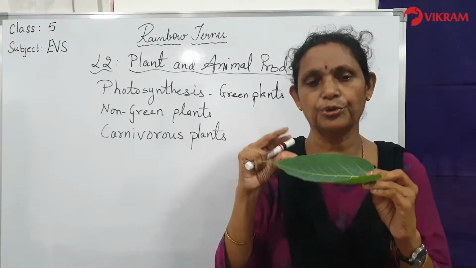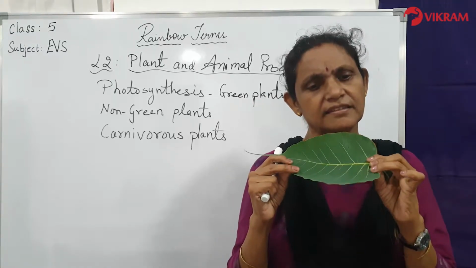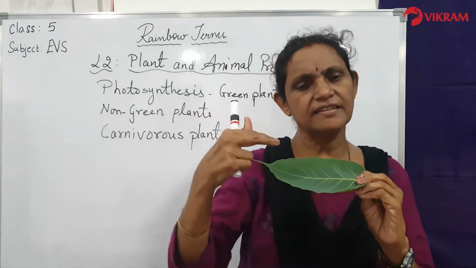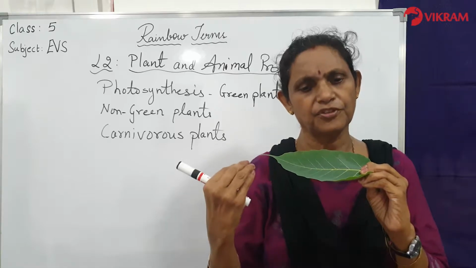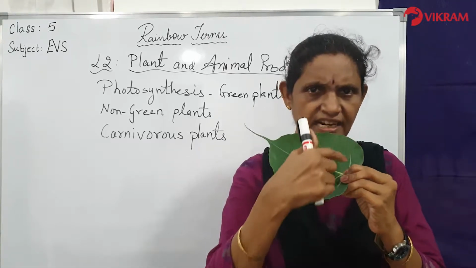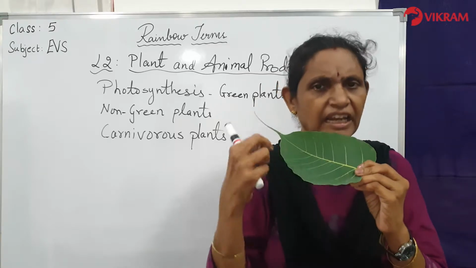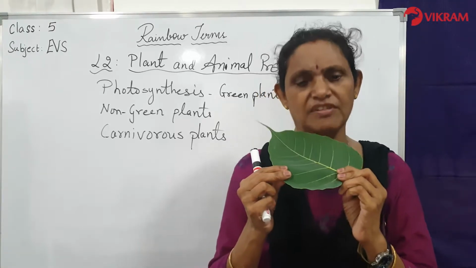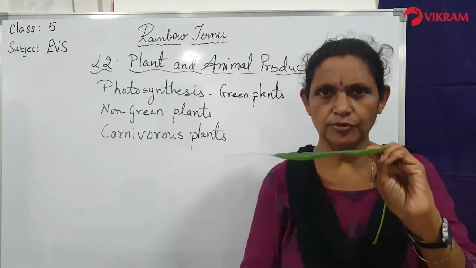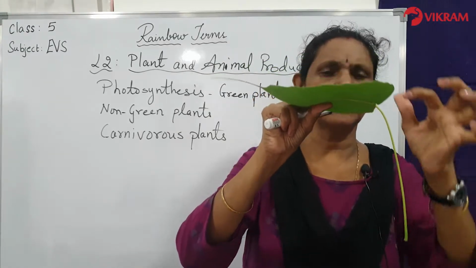So we are going to talk about food. It is a set of steps. What do you understand about photosynthesis? It is a series of different steps which happen inside the cells of the green plant. So inside the leaf the cells are present. Inside the leaf the production will start. A leaf needs water. The water comes from the root. It will come through the stem and come here.